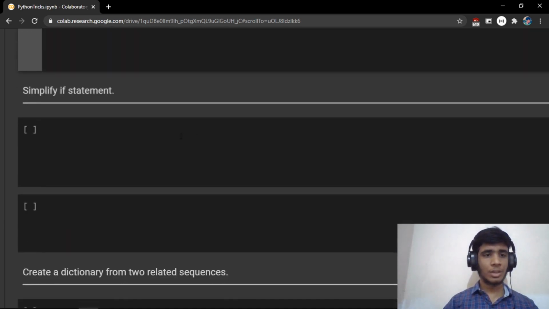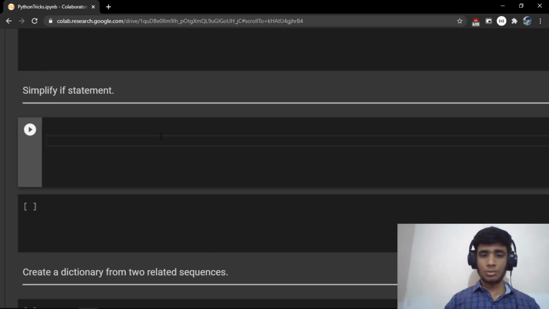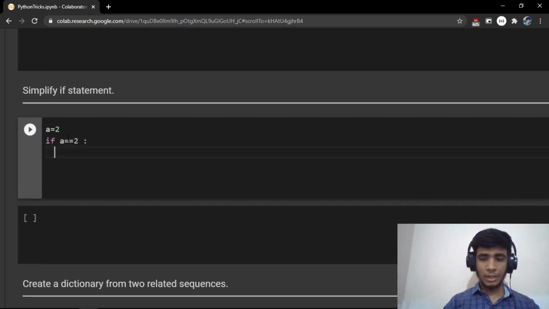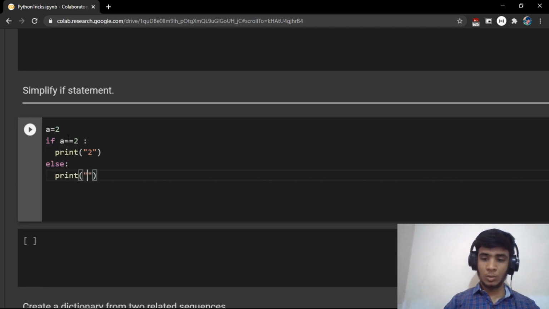And coming to the next trick, simplify if statement. I also think that some of you might not know this trick, so it would be useful if you get used to this simple if statement. So what do I mean by simple if statement? How do we write a normal if? Let's say I want to see whether a is equal to 2 or not. I say something like if a double equals 2, then print 2, else I say print not 2.